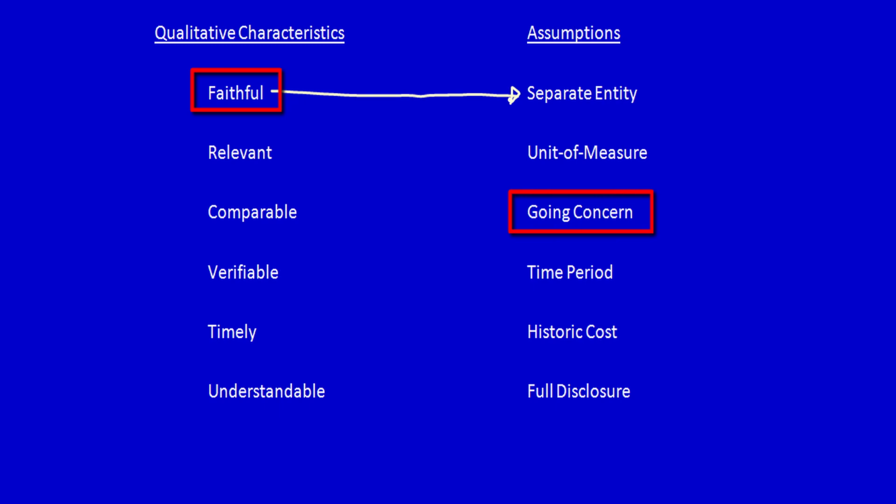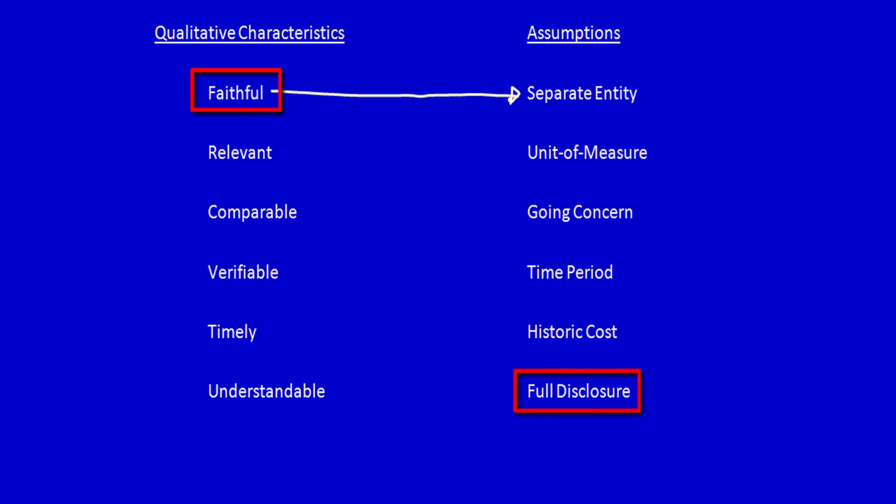Going concern says that the company will go on into the foreseeable future, and I don't see how that connects to faithful. Time period, also called periodicity, says that we can break the life of a company up into arbitrary time periods, but I don't see how that connects to faithful. And historical cost says that when we purchase an asset, we use the value that we paid for it, and that doesn't tie into faithful either.